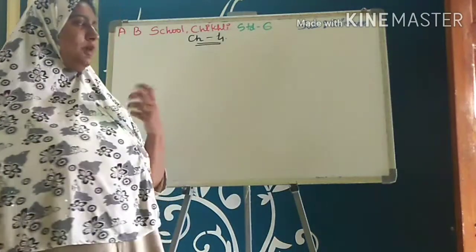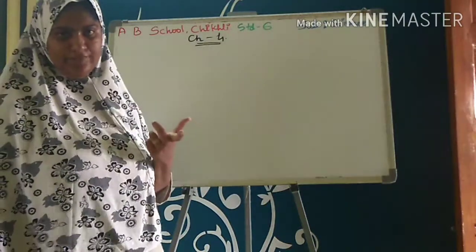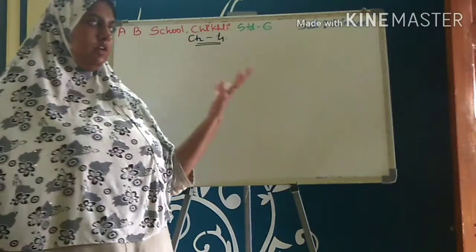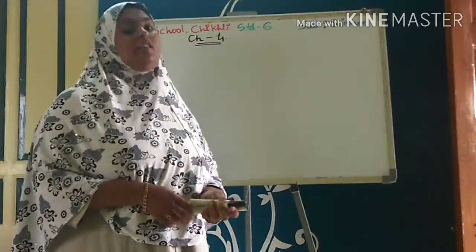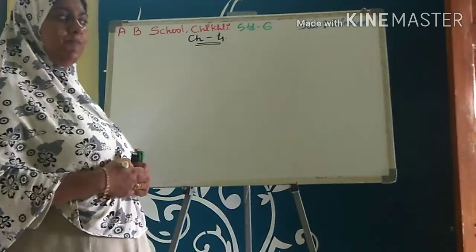Then we have learned the property of solubility, in which we learned about the solubility of solid substances, liquid substances and also gases.